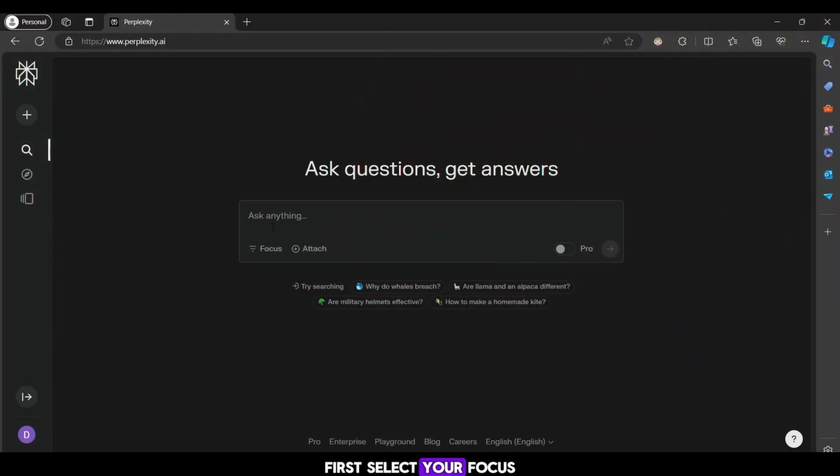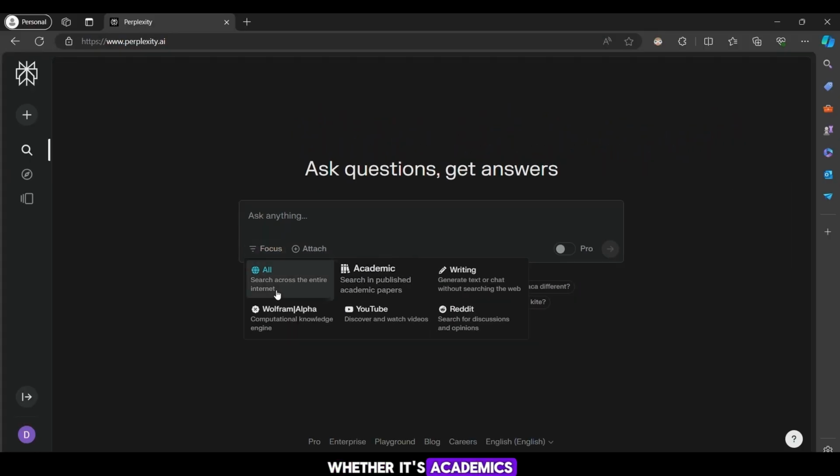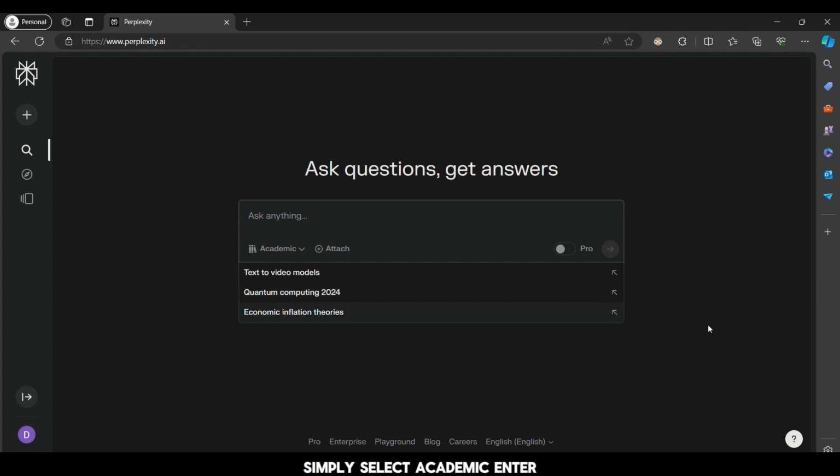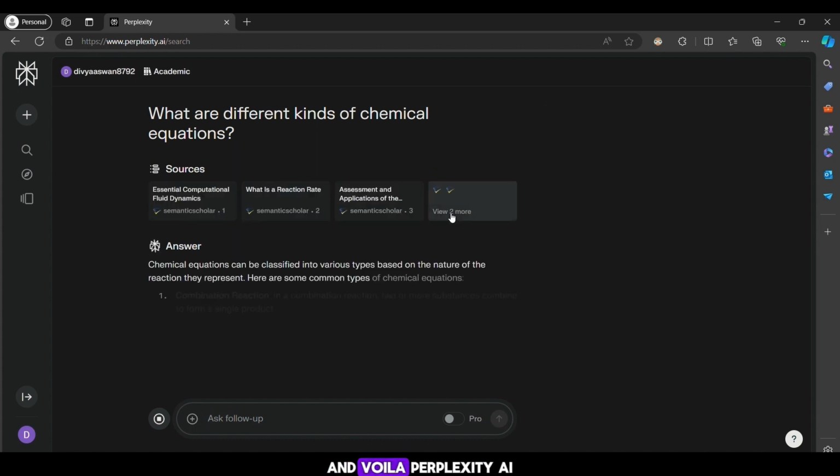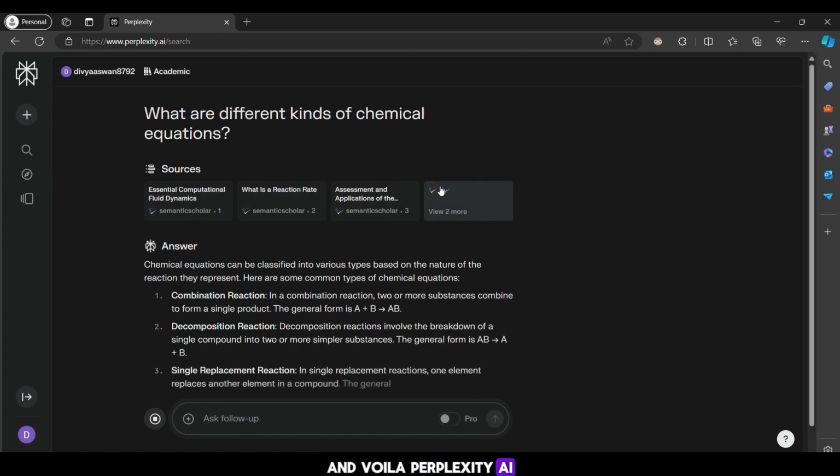First, select your focus. Whether it's academics, writing, or delving into complex concepts with Wolfram, Perplexity AI has got you covered. Let's say you are diving into the world of academia. Simply select academic, enter your query. Let's say you're exploring different types of chemical equations, and voila! Perplexity AI generates comprehensive results for you to explore.